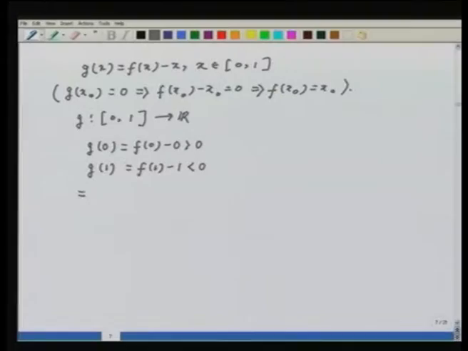This implies there exists x naught in [0, 1] such that g of x naught is equal to 0. And this implies, as we have observed before, that f of x naught equal to x naught. This is precisely what we wanted to prove. Now let us see some more important applications of this result. The first one is the following.